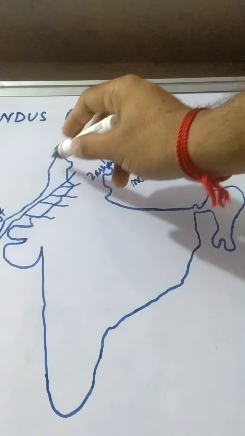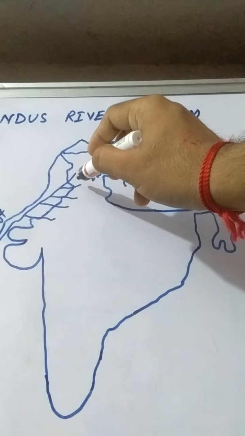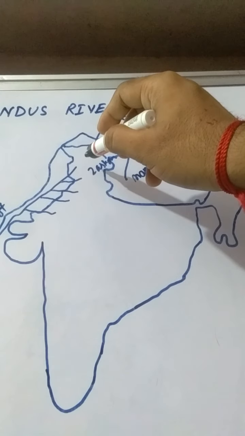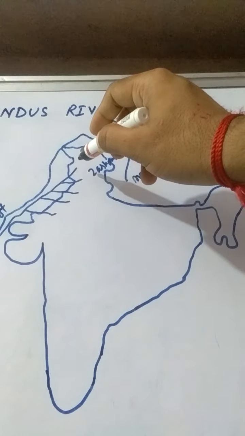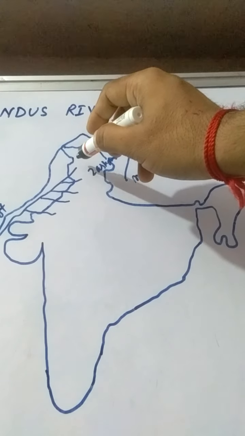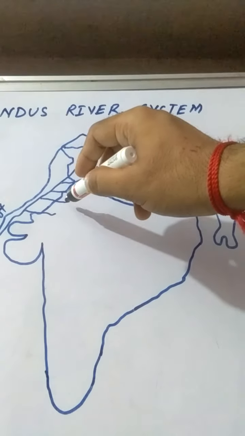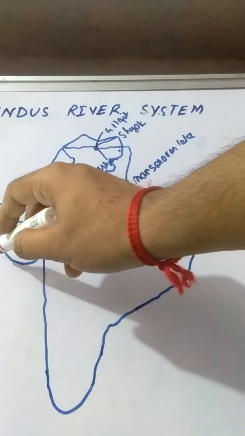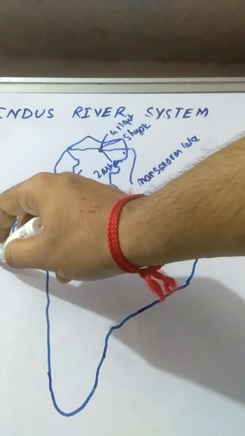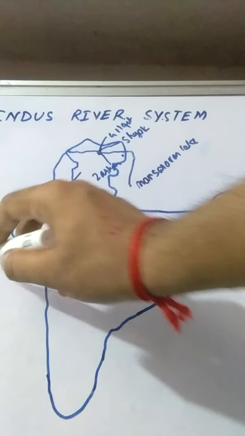This river flows toward the south direction in the place of Mithankot. Here this river joins with the five tributaries from India. These are the Jhelum River, Chenab River, Ravi River, Satluj River and Vyas River. Then at the Karachi seaport, which is the boundary of Pakistan, it finally falls into the Arabian Sea.